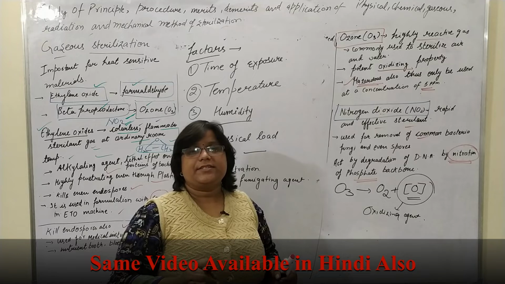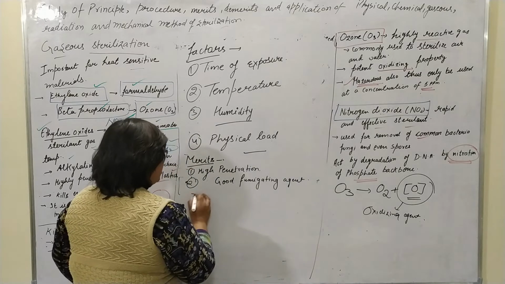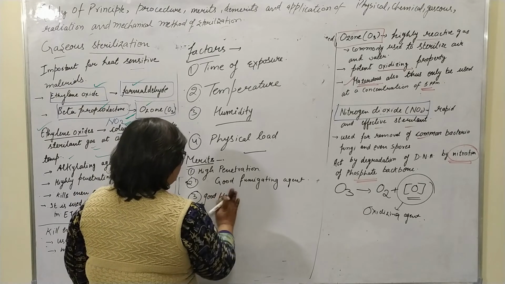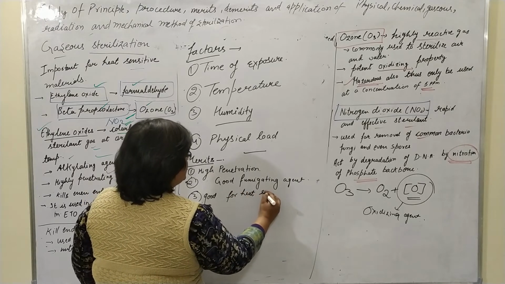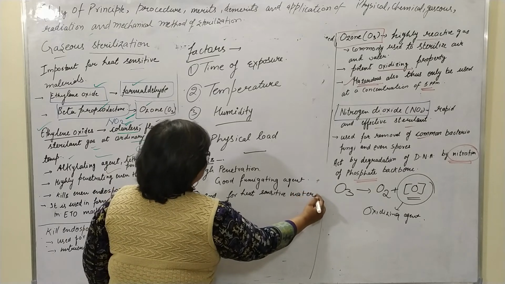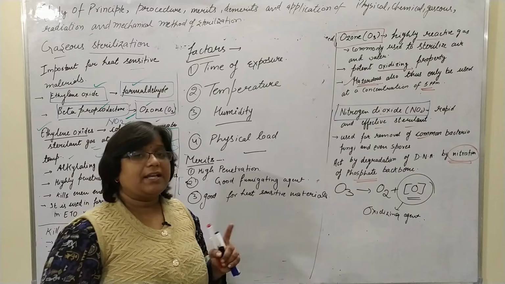Third point is that it's good for heat sensitive materials.